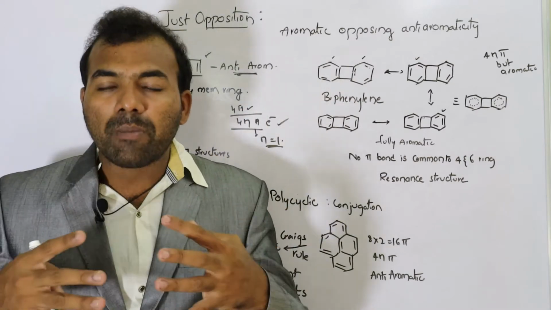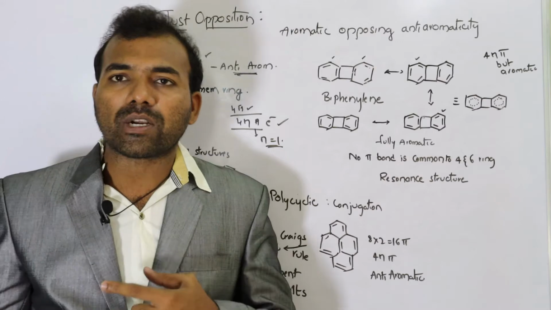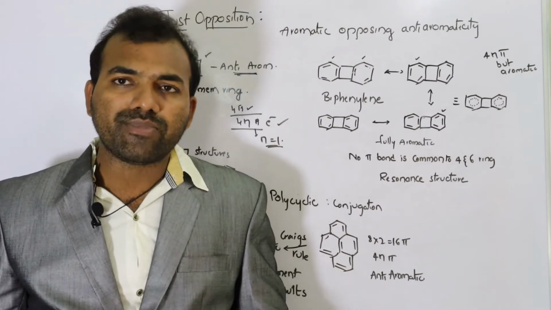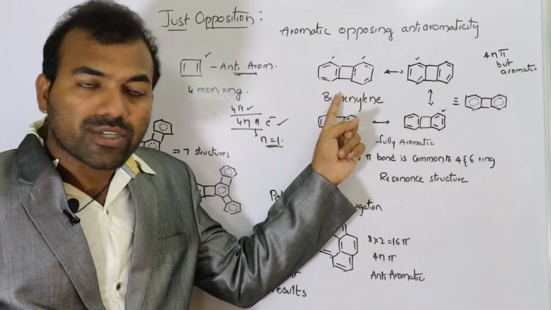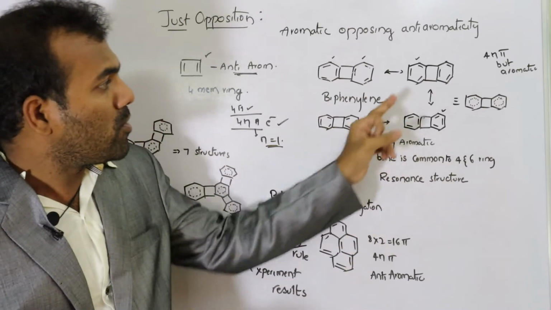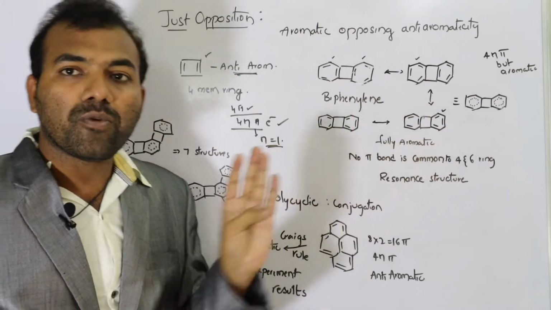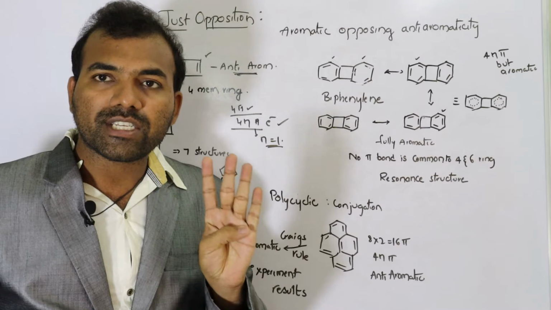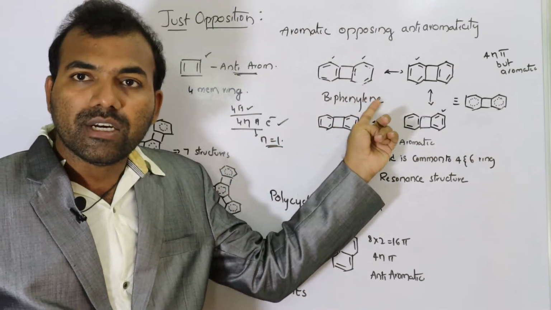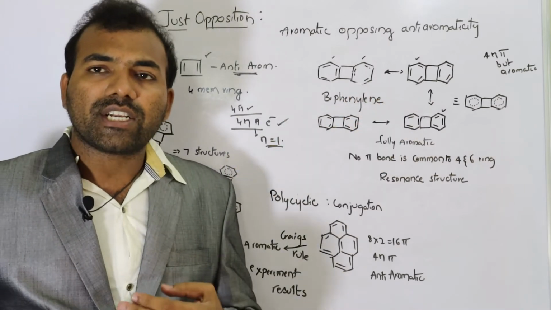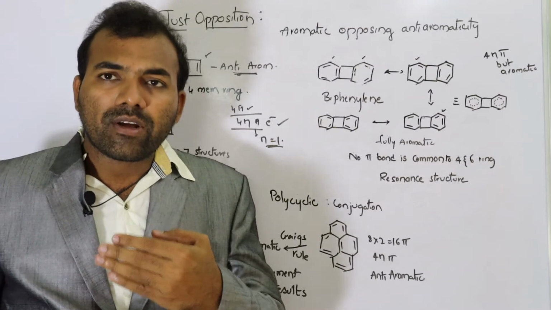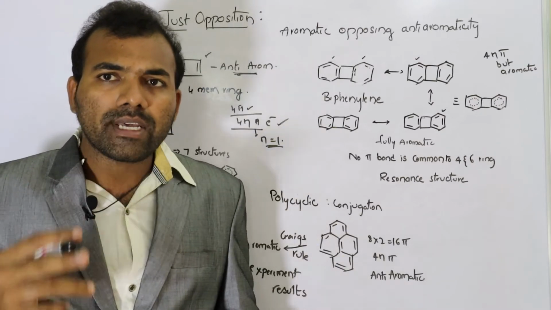Why? There is a strong possibility of conjugation of pi electrons among the ring. If you observe this structure, this compound is showing almost 4 resonance structures. What is a resonance structure? A resonance structure is nothing but the movement of pi electrons among all the carbon atoms.